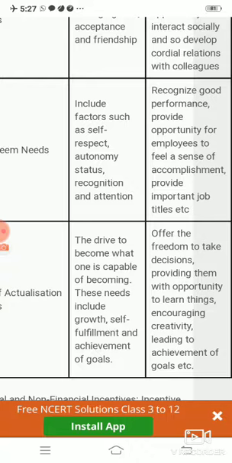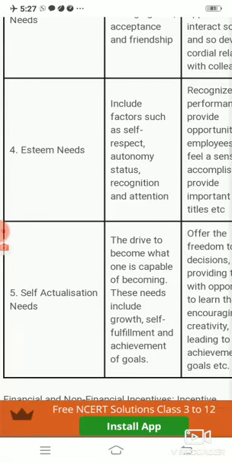And how can we give it as an owner? By recognizing good performance. If a worker is working effectively or efficiently, we should appreciate that person. We should provide opportunity for our employees to feel a sense of accomplishment. We should provide important jobs and titles to the employee. So in this way, their esteem needs will be fulfilled, where they demand respect, autonomy, status and recognition.